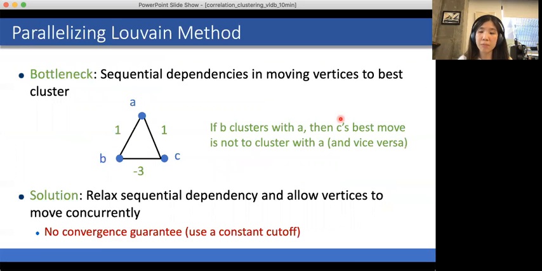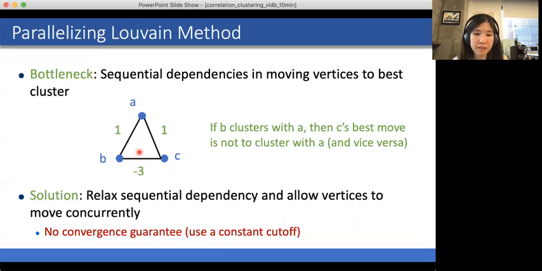Now, there's a bottleneck in parallelizing this method, and that's sequential dependencies in moving vertices to the best cluster. So for example, in this graph here, where you have vertices A, B, and C, we see that vertex B and C would each like to cluster with vertex A, but they would not like to cluster with each other because there's this large negative edge here. So now if vertex B clusters with vertex A, then C's best move is not to cluster with vertex A, and vice versa. So there's a sequential dependency.